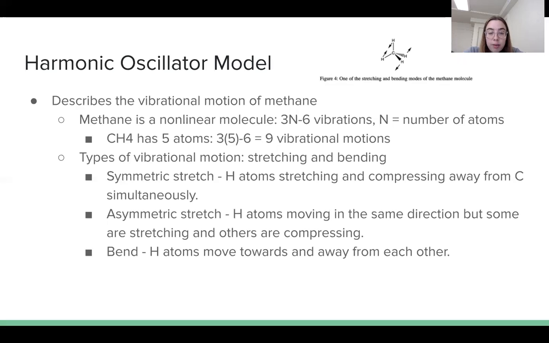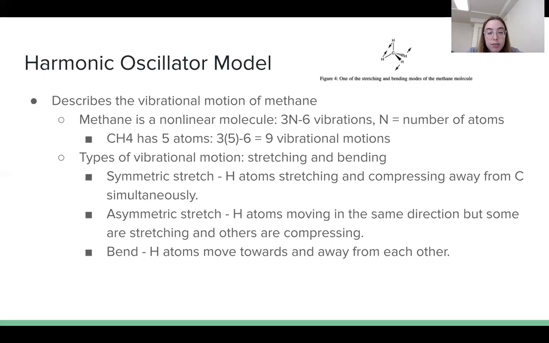These include stretching vibrations, which is when the bond oscillates between the nuclei of the atoms being too far apart and too close together. Bending vibration occurs as the atoms oscillate between different angles of energy. All molecules have 3 types of vibrational motion. First, there's a symmetric stretch, which would involve the hydrogens stretching and compressing away from the carbon simultaneously. However, the symmetric stretches are not seen on the infrared spectrum.